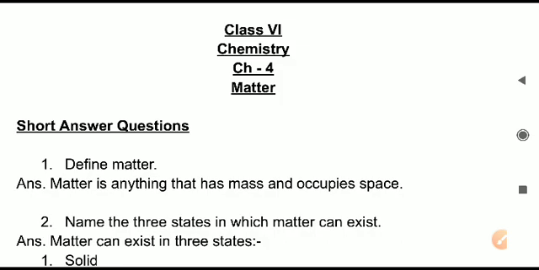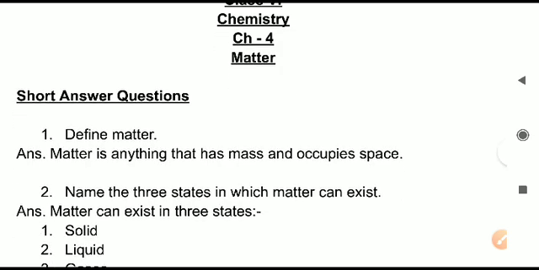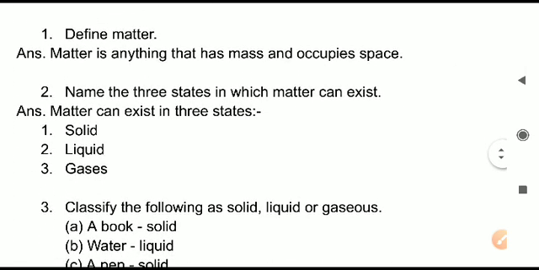Question number 1 will read, define matter. Answer is, matter is anything that has mass and occupies space. Anything around us, even our own body, is a form of matter, and matter is something which has its own mass, and it occupies some space in the surroundings. That is matter.